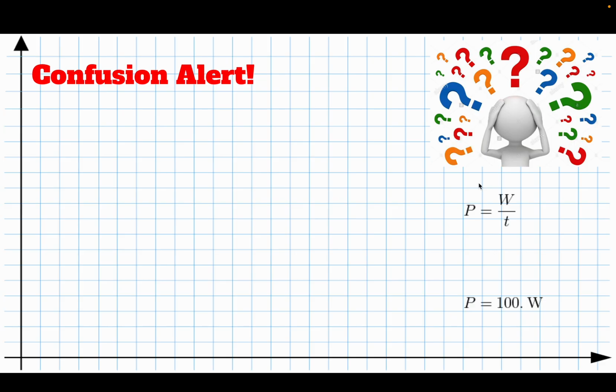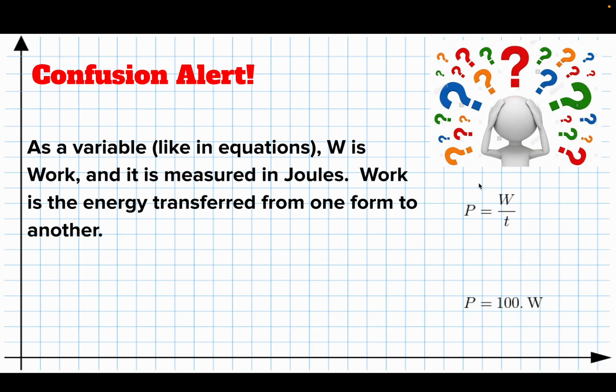So there's a little bit of confusion. We just got to be careful. In an equation, when you see a W as a variable, it represents work, and that's measured in joules. And that work is the energy transferred from one form to another. So here in an equation, W represents the work.